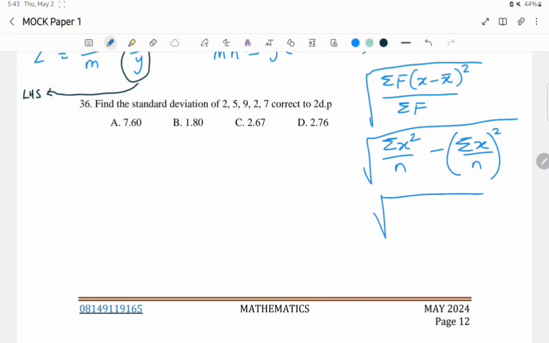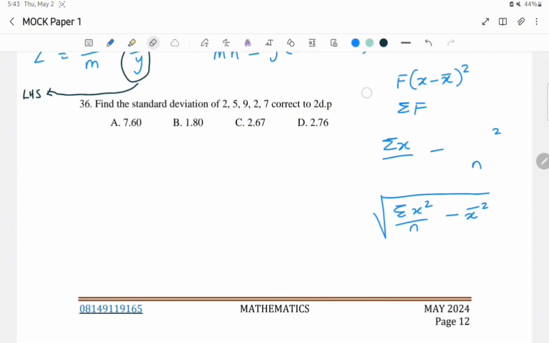And we have summation x squared over n minus the square of the mean. So in this case, we are actually going to use this third formula because that's what we actually need. We have just 5 values. So I'm going to clean the remaining 2 formulas.